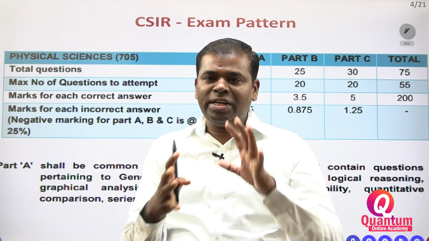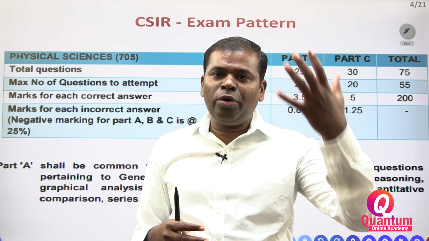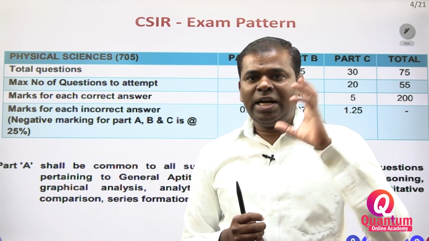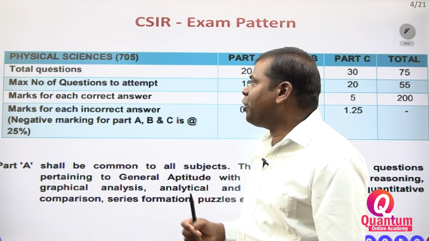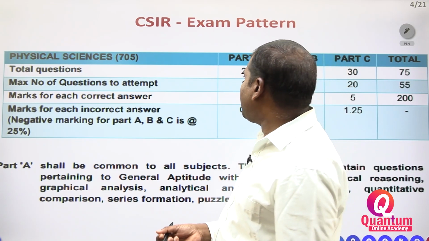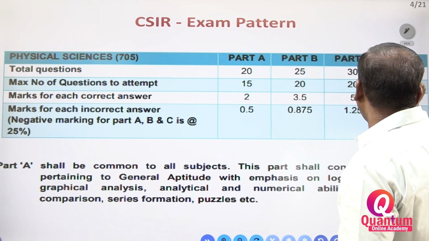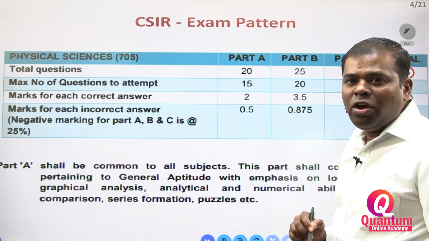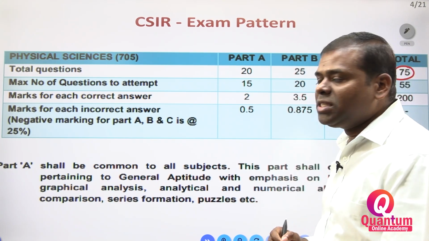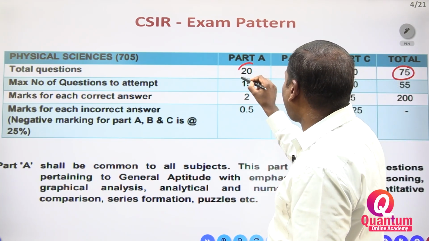Already I told this in the CSIR notification, which we uploaded on YouTube also. That time I showed this. Now you have to see. Total number of questions, you will get 75 questions. Within the 75 questions, 20 questions are for part A.